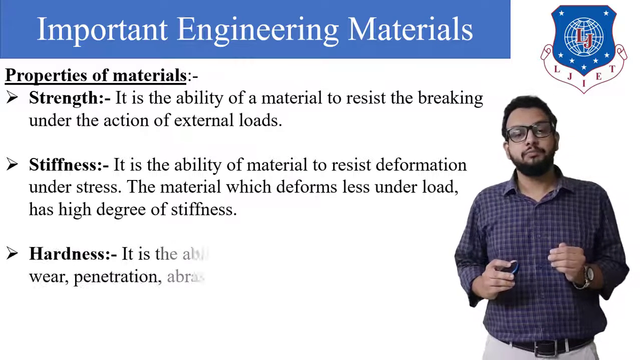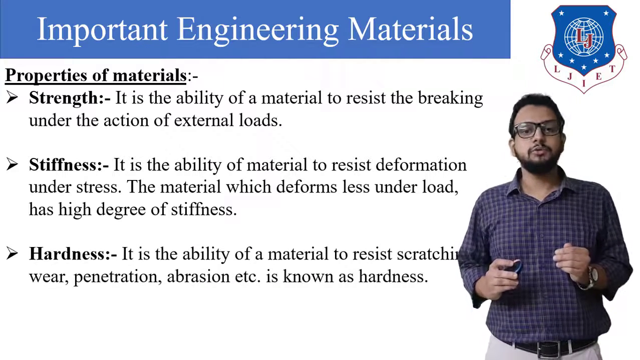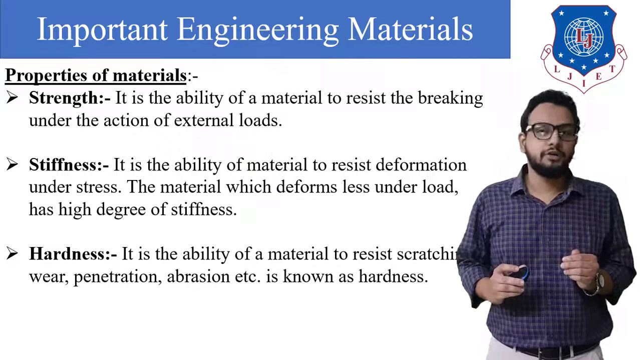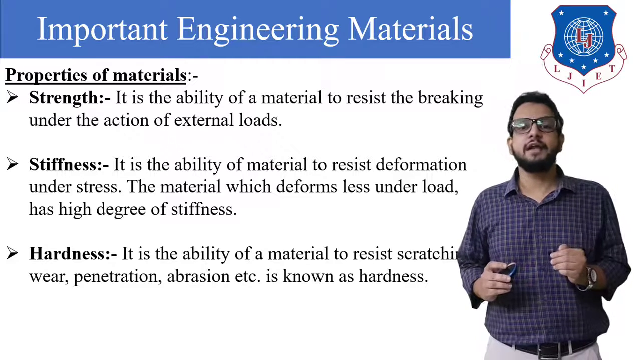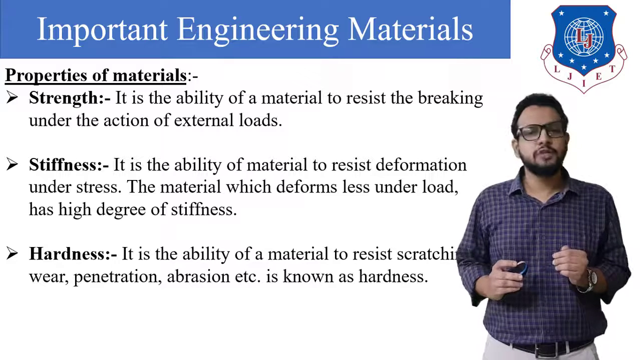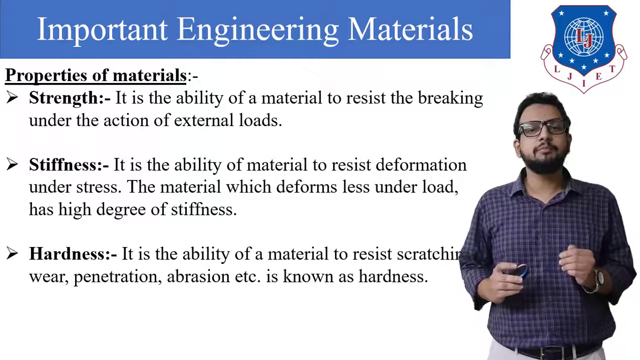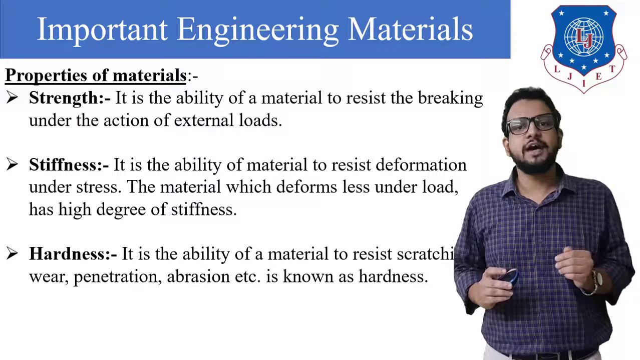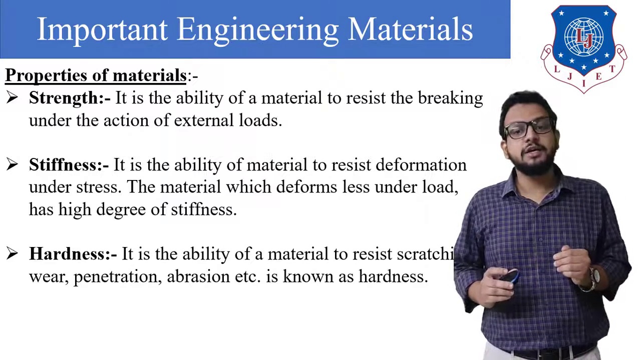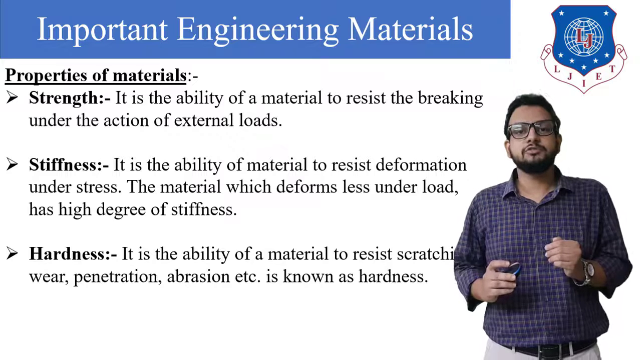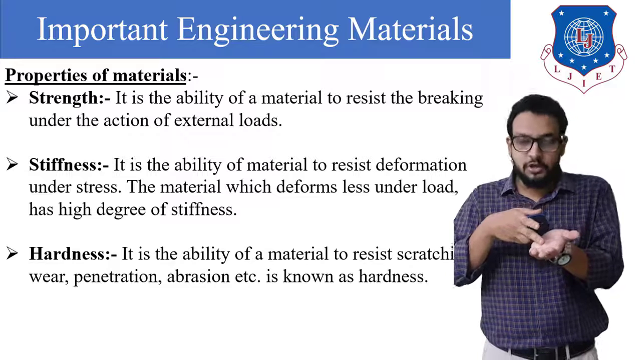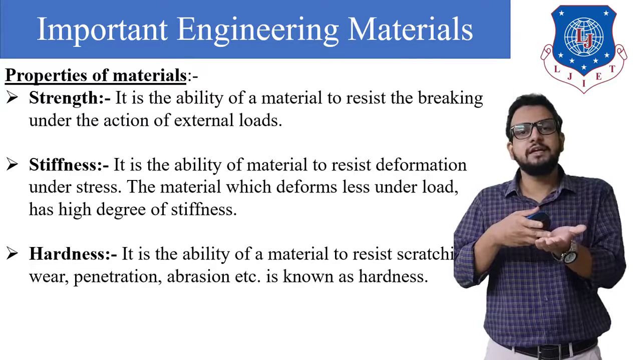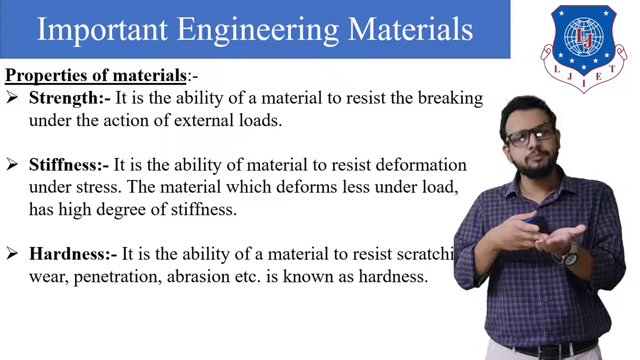Okay. Next term, hardness. It is again an ability of a material to resist scratching, wear, penetration and abrasion. So this is known as hardness. Hardness of a material is usually measured by certain tests, for example Brinell hardness test, and then the dye penetrant test. It basically determines whether a dye can penetrate under the surface of a material or not. If it can penetrate, then we can say that there are certain spots or holes present in a material.